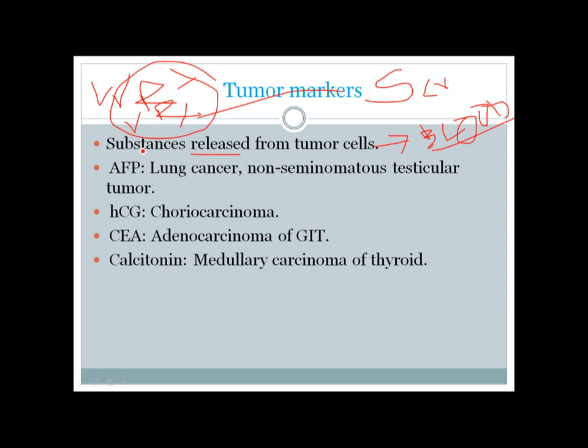The most common tumor markers are AFP or alpha fetoprotein, which can be present in liver cancer or non-seminomatous testicular tumor, and beta HCG can be present in choriocarcinoma. Carcinoembryonic antigen can be present in any adenocarcinoma of the gastrointestinal tract, and calcitonin can be found in medullary carcinoma of thyroid.